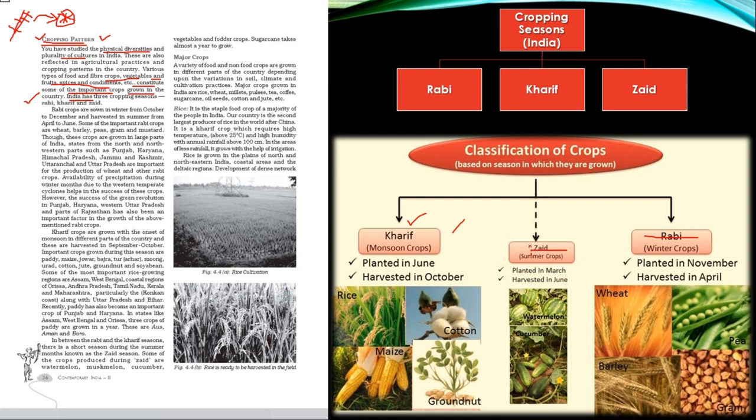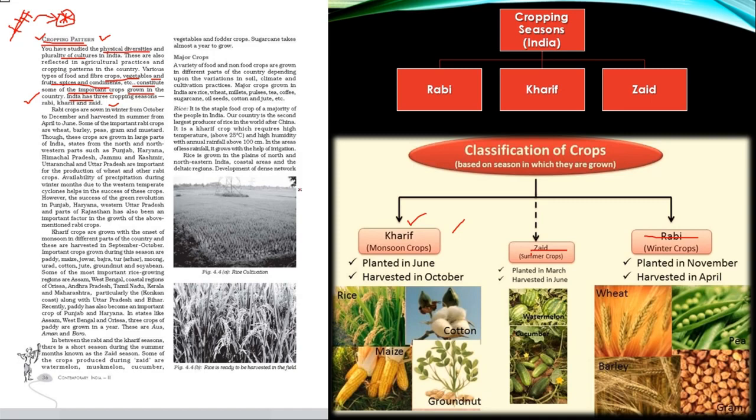So yes, of course, this statement is very much true that just as we have diversity with reference to our physiography, we have cultural diversity, religious diversity, and diversity with reference to food. And where does that food diversity come from? It comes from the agricultural practices that are taken up in our country. And India being in such a favorable climatic location, the subtropical region, has 3 different cropping seasons which allow Indians to grow a variety of crops throughout the year.